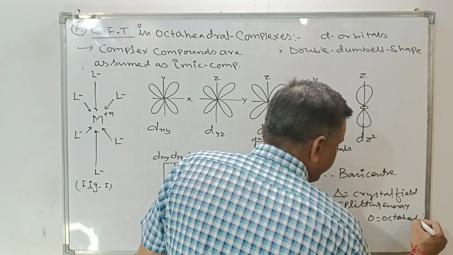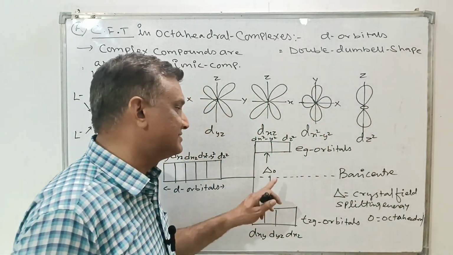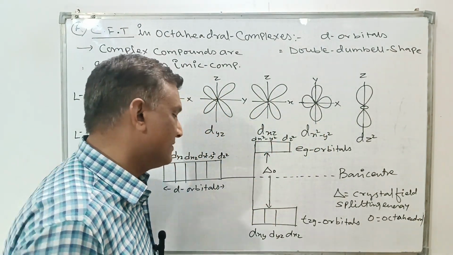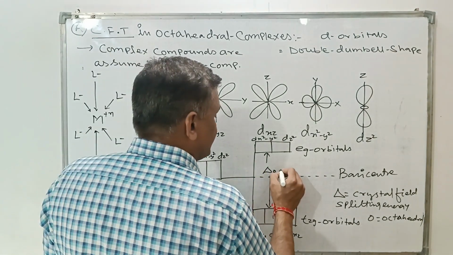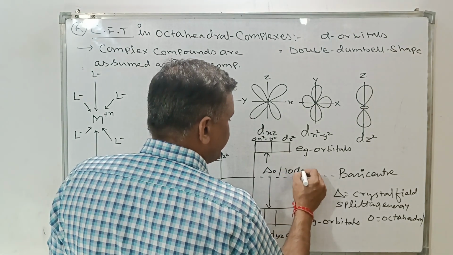octahedral. O means octahedral. If there is del T, then it will be tetrahedral. We will discuss the tetrahedral later. So this is the del O. It is also denoted by 10 Dq.